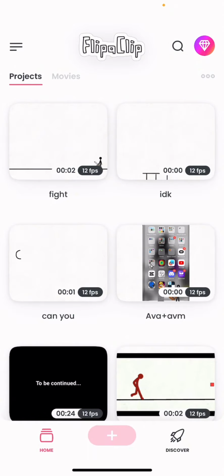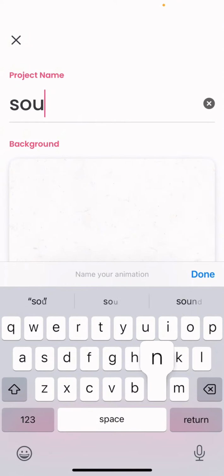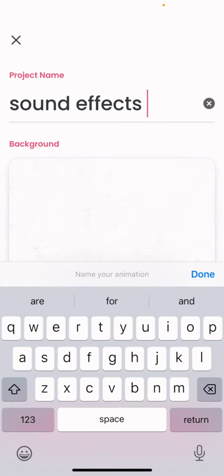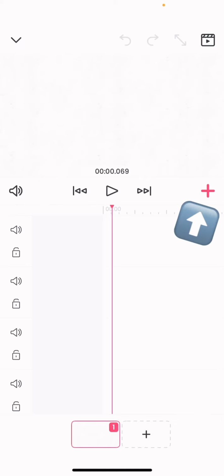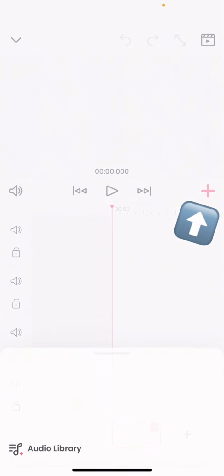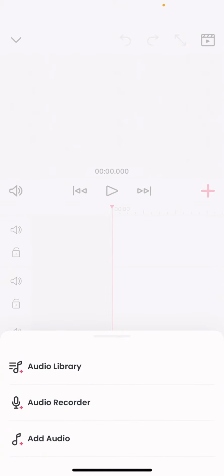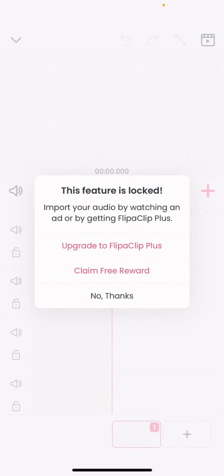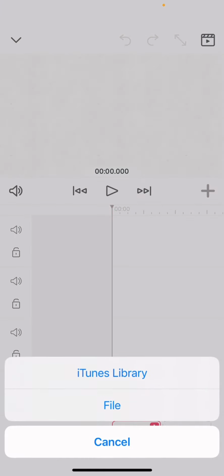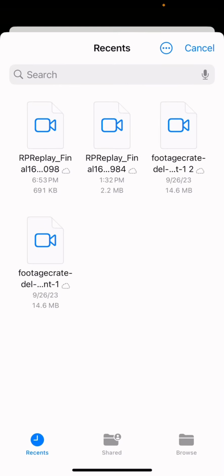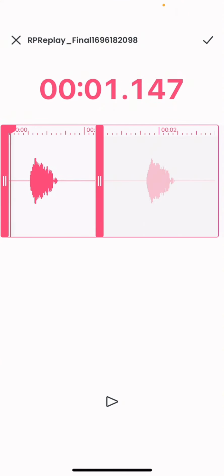Go to upload. Click the music button at the bottom. Click the plus. Click add audio. Claim free reward. File. And then the file of your screen record, which would be this one.